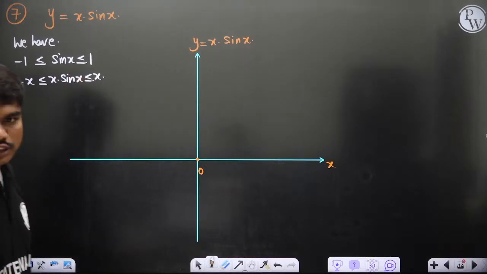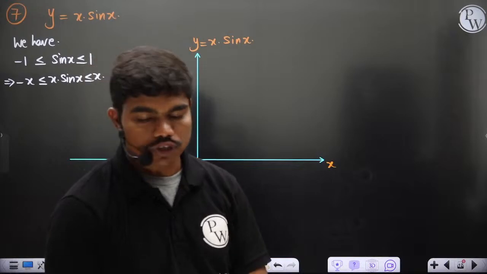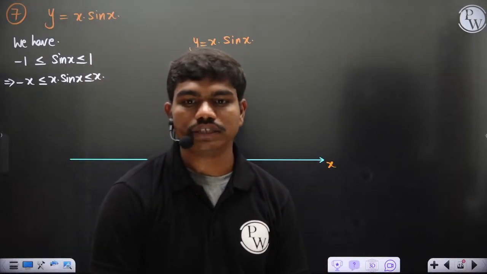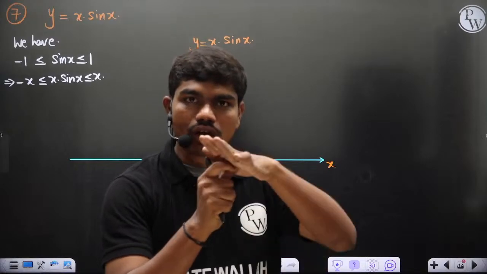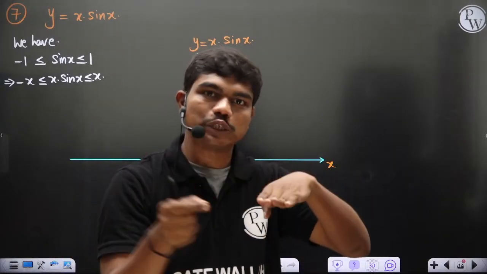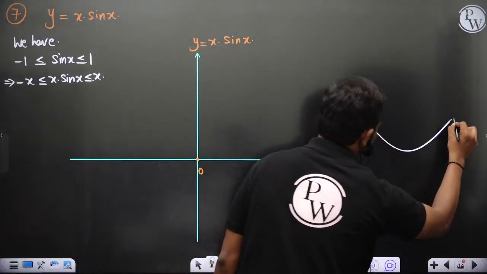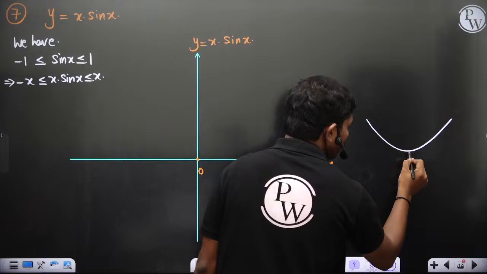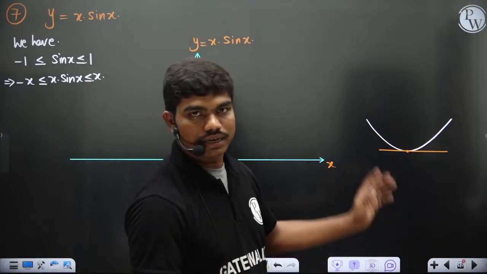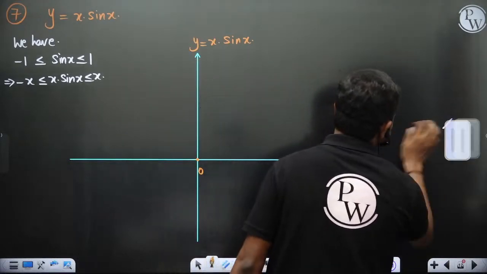Correct? So how can we draw a tangent at this point? X-axis itself is the tangent to that curve. How can we draw a tangent as it's a point on the origin? See, on the origin, it's a curve. Okay, obviously every point will be on that curve. So similarly, origin is also one of the point on that curve. That's it. Okay, like for example, if you have a curve like this, then ultimately at this point it's only a point. Okay, one single point, but you will draw a tangent to that curve similarly, but in that case it's a sharp edge. Clear? Now let's see.